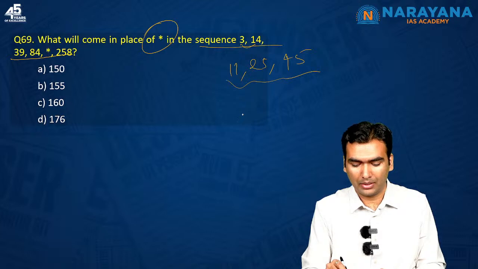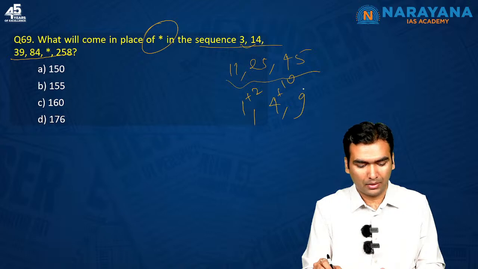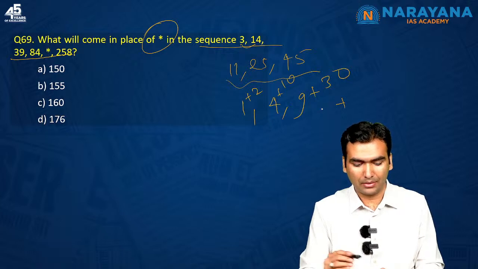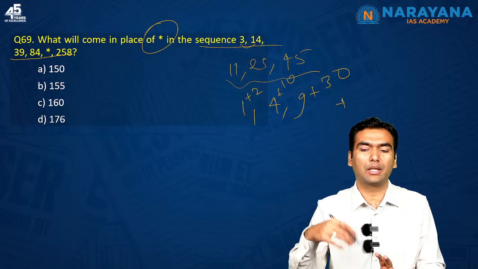So 1 square is 1, 2 square is 4, 3 square is 9. So 1 square plus 2 is the first term, 4 square plus 10, the third term is 3 square plus 30. But 4 square is 16, and this is running way faster than a square. So probably I should go towards cube.